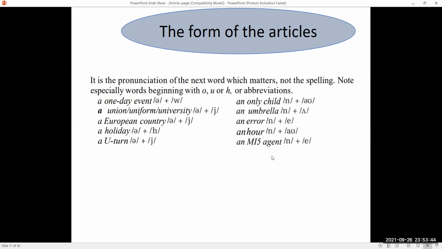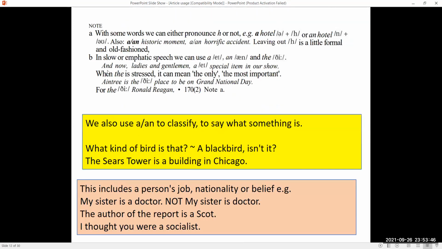MI5 agent. With some words we can either pronounce H or not, for example, a hotel or an hotel. Also a historic moment or an historic moment, a horrific accident or an horrific accident. Leaving out H is a little formal and old-fashioned. In slow or emphatic speech, we can use A, N, and D.